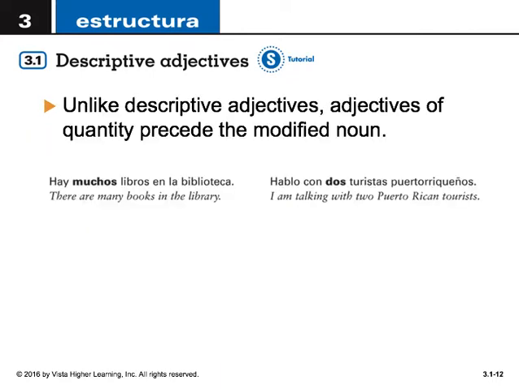Unlike descriptive adjectives, adjectives of quantity precede the noun. For example, hay muchos libros en la biblioteca. There are many books in the library. O hablo con dos turistas puertorriqueños. I'm talking with two Puerto Rican tourists.